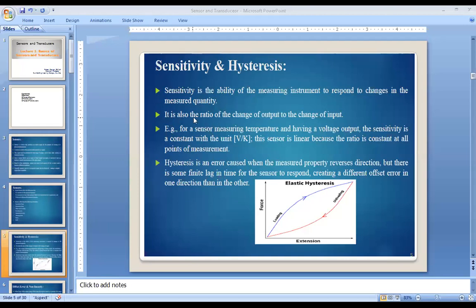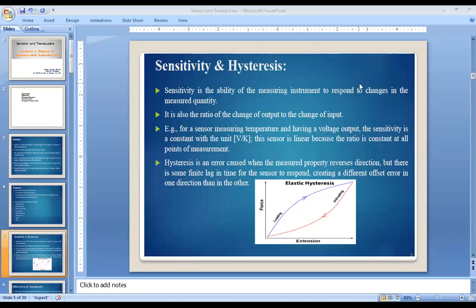It is also the ratio of change in the output to the change in the input. I had already discussed this in control systems. That means sensitivity of any instrument is the change in the output divided by the change in the input.